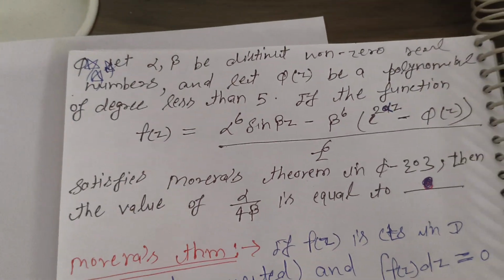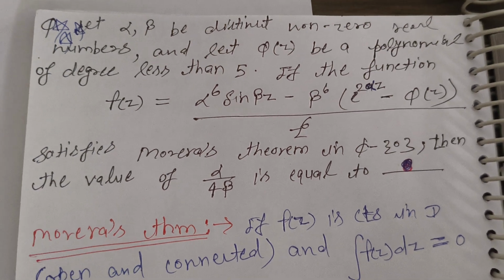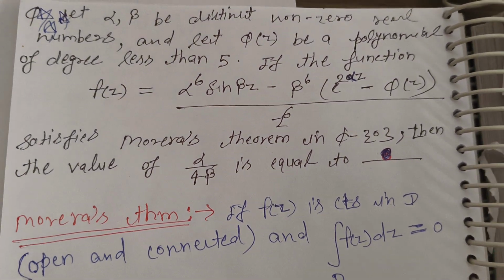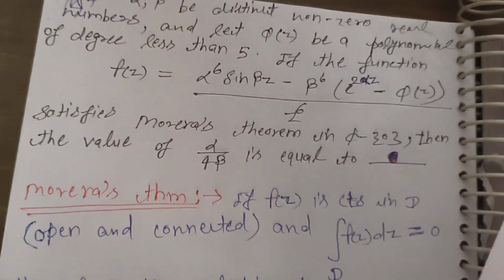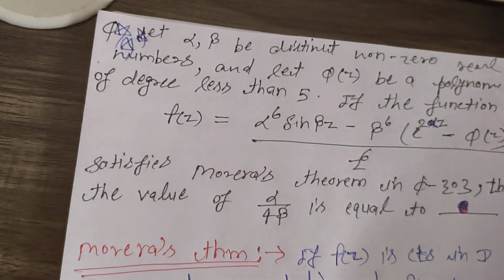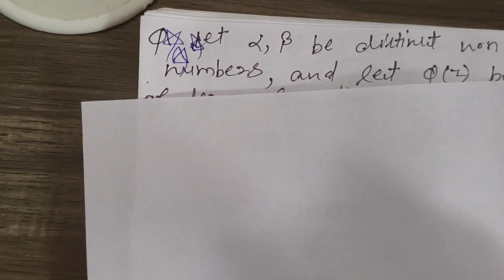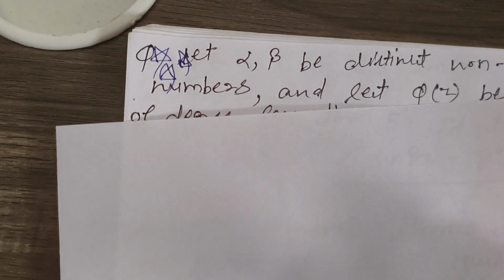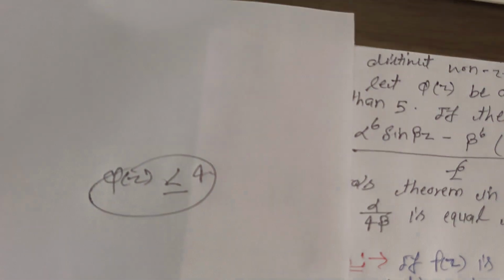So the question is: given that alpha, beta are distinct non-zero real numbers, and let Q(z) be a polynomial of degree less than 5. We are given that Q(z) is a polynomial of degree less than 5. It means Q(z) is a polynomial of degree less than or equal to 4, right?